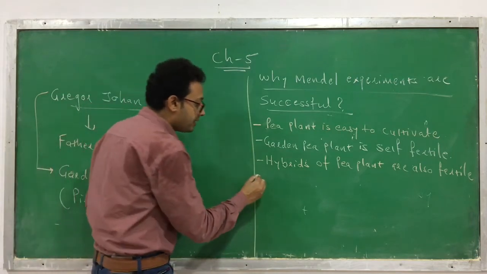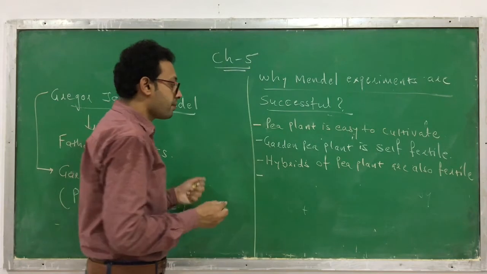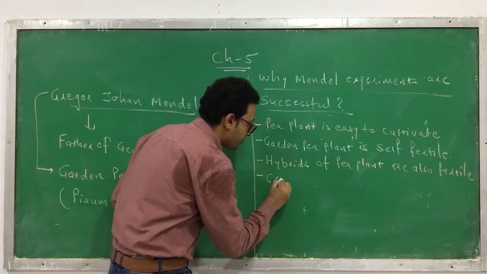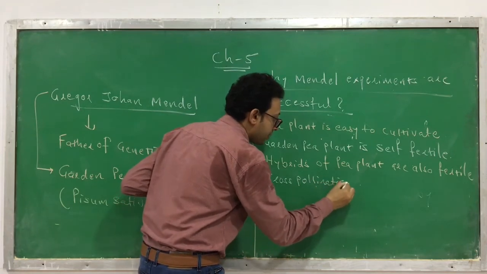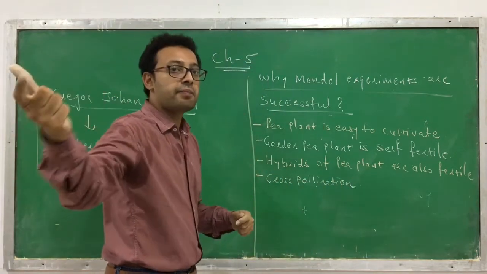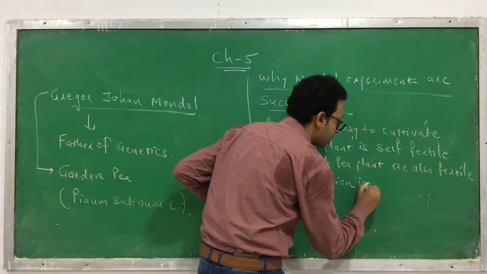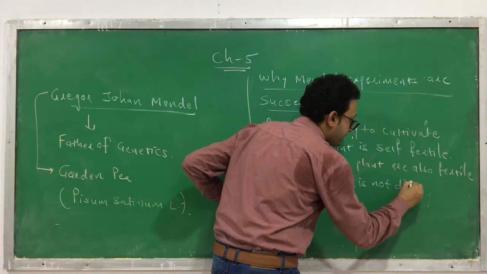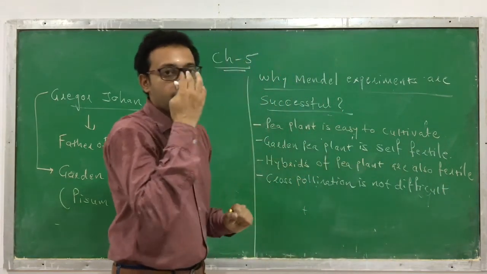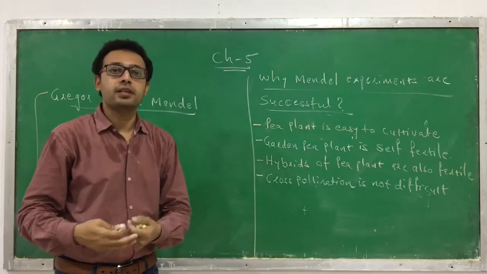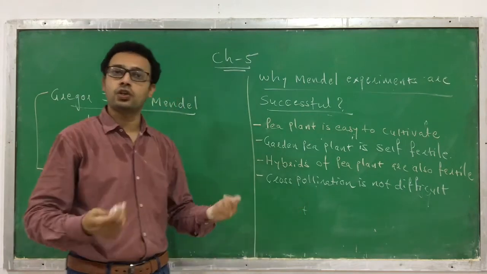Okay. The fourth reason why Mendel's experiments are successful is cross pollination, which means transfer of pollen grain from one plant to another plant. This cross pollination is not difficult. Here it is very easy to perform that cross pollination. So if he wants to generate a hybrid, whatever he desires, it is possible because cross pollination is not difficult.